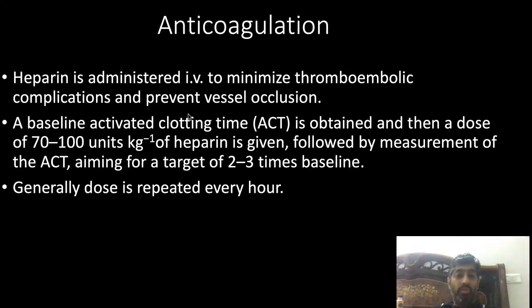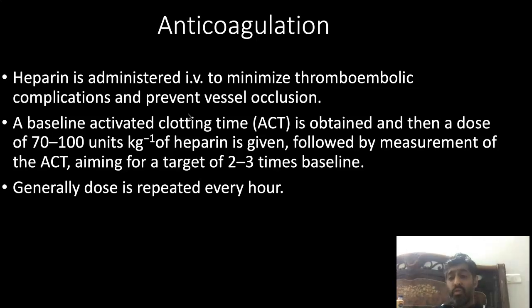Coming to anticoagulation. Heparin is generally administered intravenously to minimize thromboembolic complications and to prevent vessel occlusion. A baseline ACT is generally obtained, and then a bolus dose is given, and then every hour the dose is repeated.